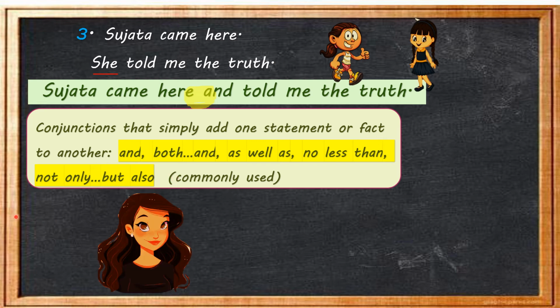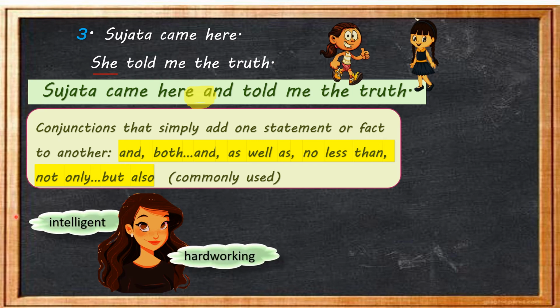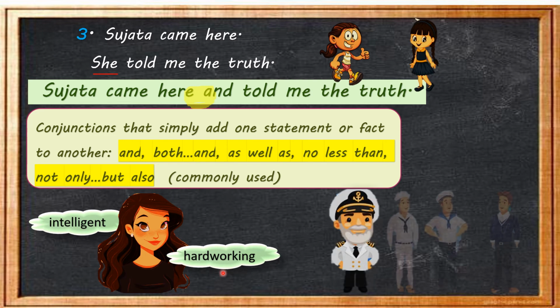Now let's take an example. Diya is both intelligent and hardworking. Let's take another example. The captain as well as the crew has arrived.